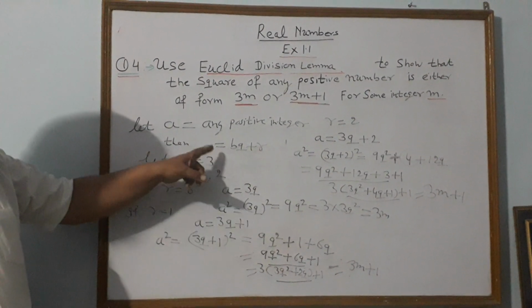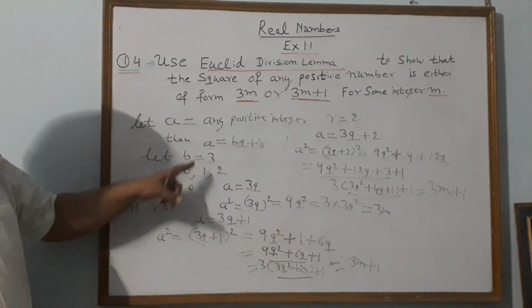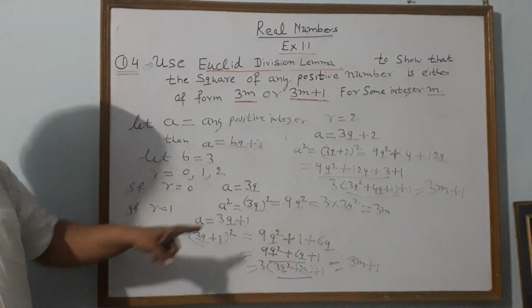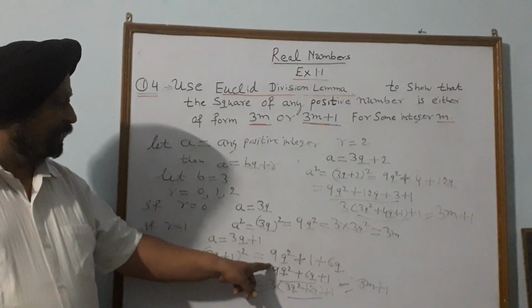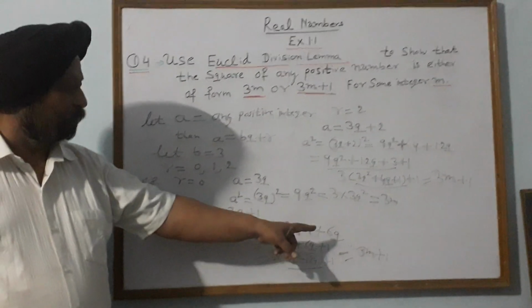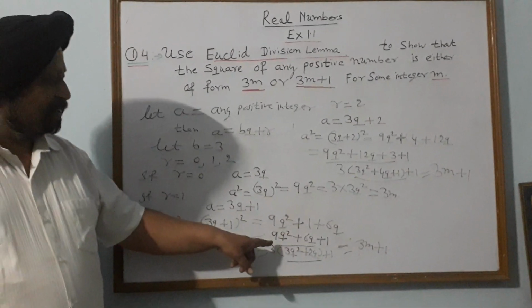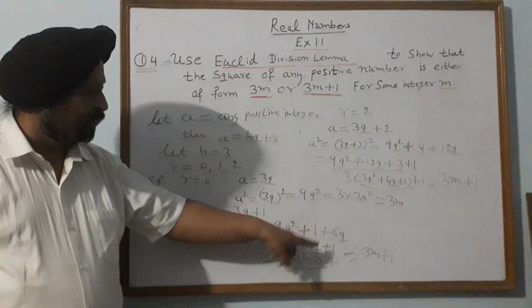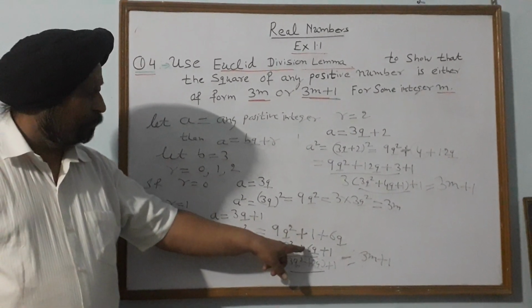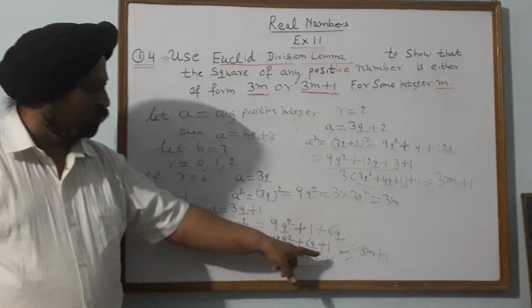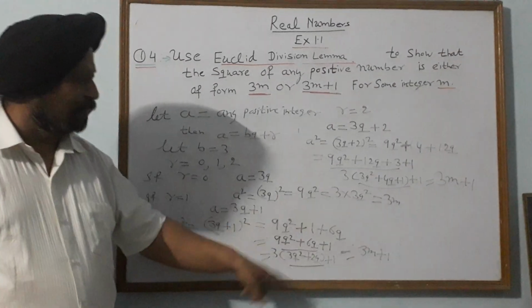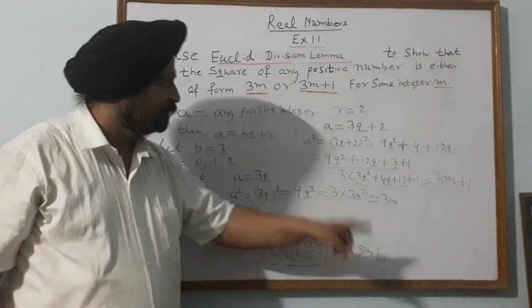When we have taken r equal to 1, a is equal to how much? 3q + 1, because in place of b we write 3 and in place of r we write 1. So a² is (3q + 1)², that is 9q², opened with the help of the identity, + 1 + 6q. Now readjust: 9q² + 6q, take it before 1, then take 3 common: 3(3q² + 2q) + 1. So this whole becomes m, and this is of the form 3m + 1.